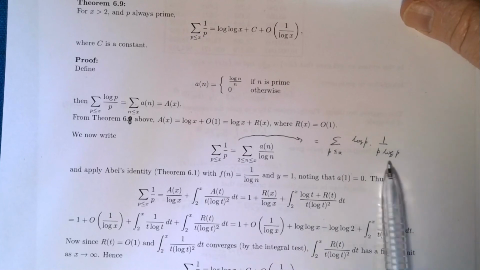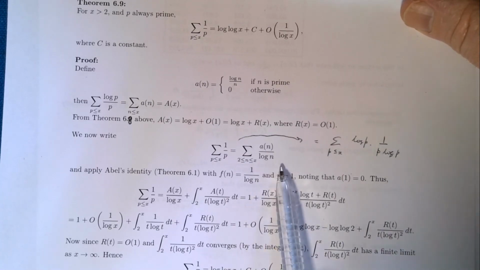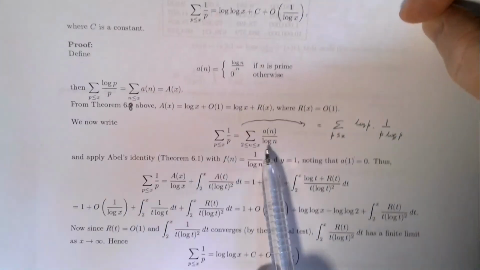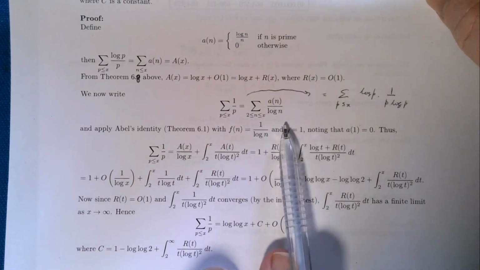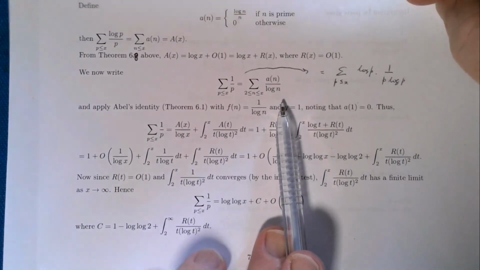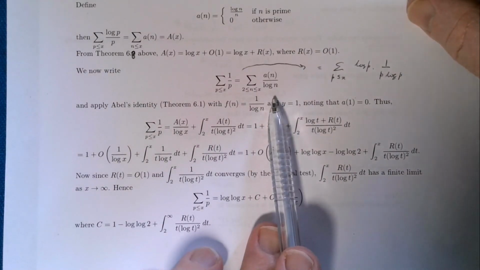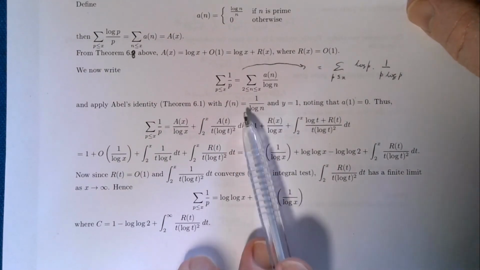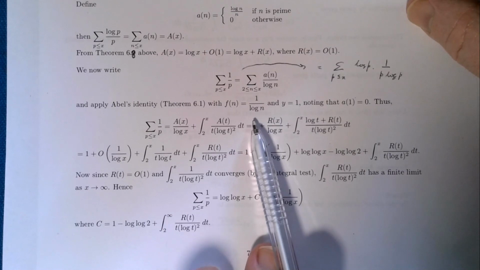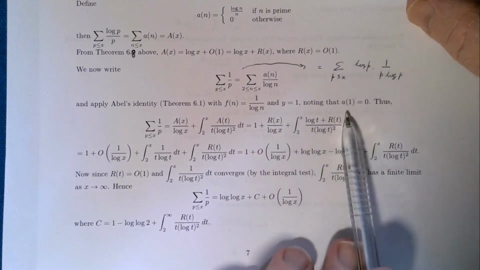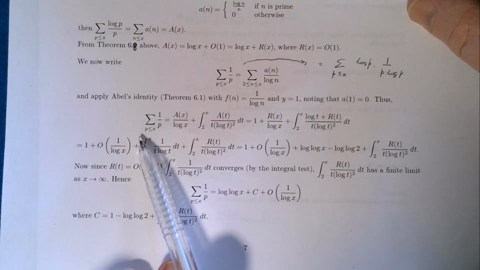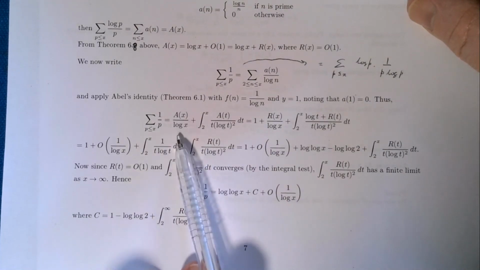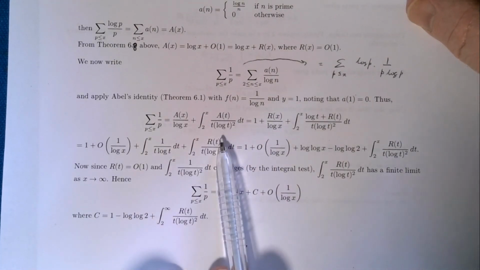And I can replace the log p with log n because a_n is 0 unless n is prime. So I can now write this sum like this. And once again I'm going to use Abel's identity. It's a very useful tool. With f of n is 1 on n, y is 1, and I'm noting that a_1 is 0. So just apply Abel's identity. This is equal to this quantity plus this integral.